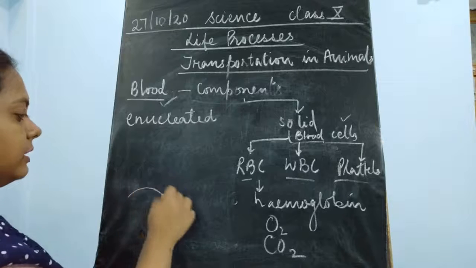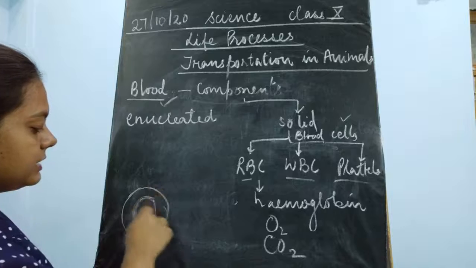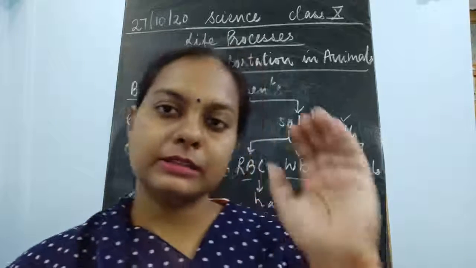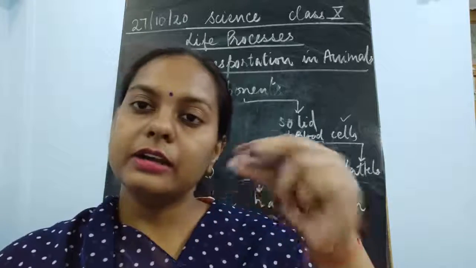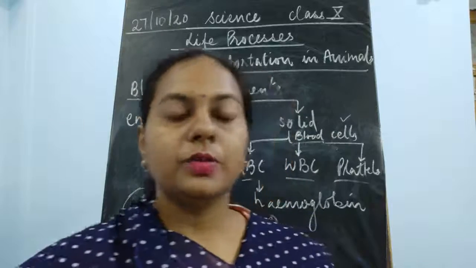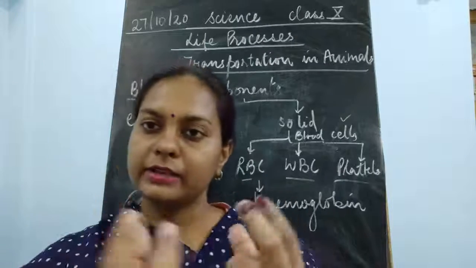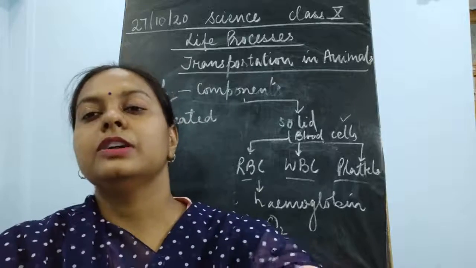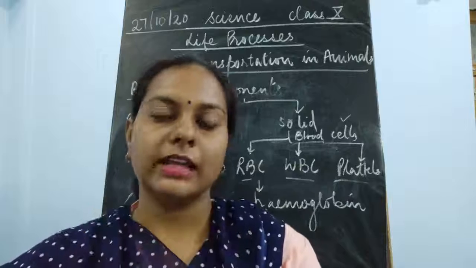So if it is circular, it is biconcave in its nature. Okay, it is biconcave in its nature. You can understand what is the meaning of the word concave. Concave means the part which is curved inside. So they are curved from both the sides, from the upper side as well as from the lower side. Okay, so what happens? They are tapering in the center, but they are having thick boundary, but they are thin in the center. So this is what is known as the biconcave structure.